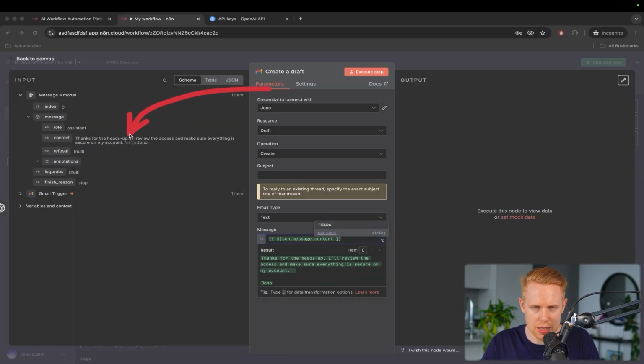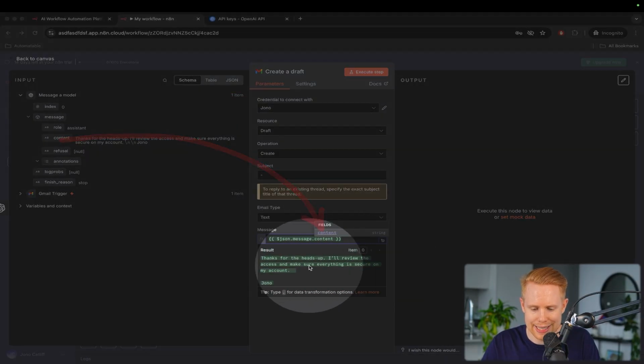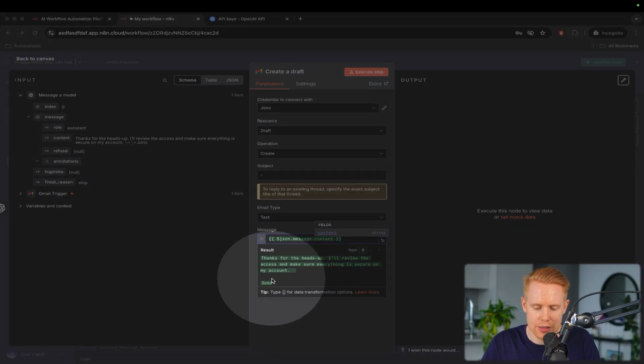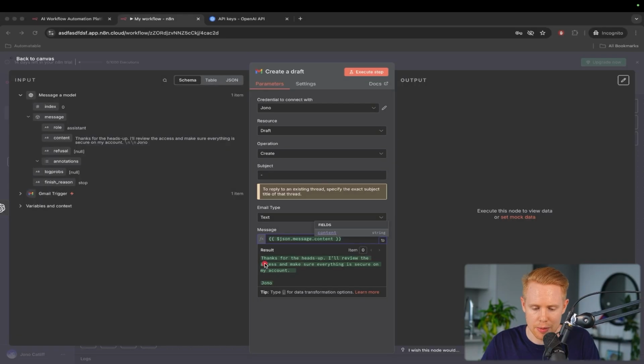So again, ChatGPT generated it. We're dragging it from here over here, and this is the message that we're going to send back. And you remember those two \n's there? We can see that there's two line breaks over here that have now been successfully added in. And so that's what it more or less looks like. So it doesn't have these \n's here. It has the two line breaks.